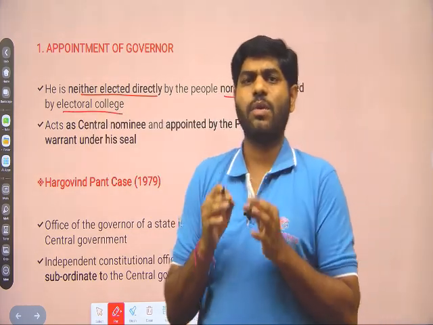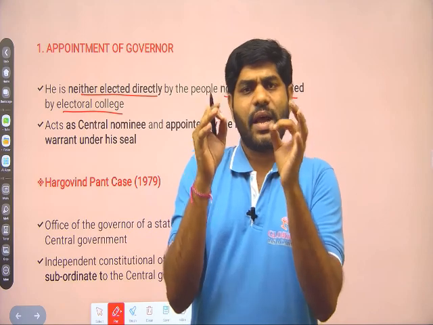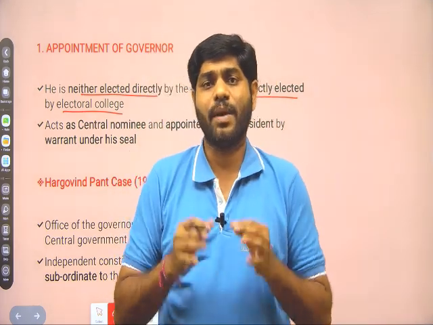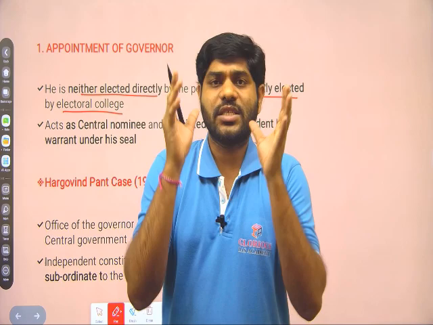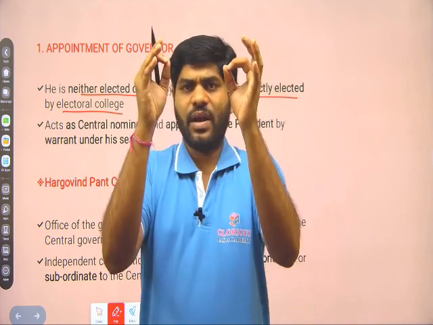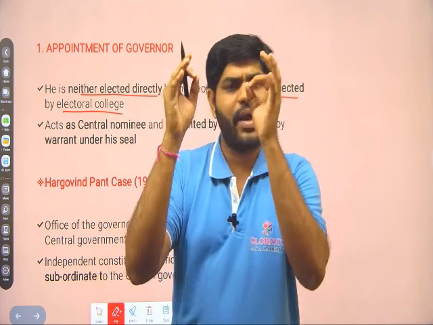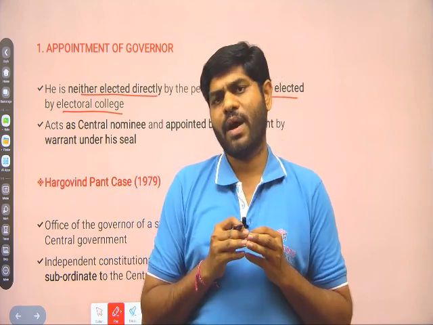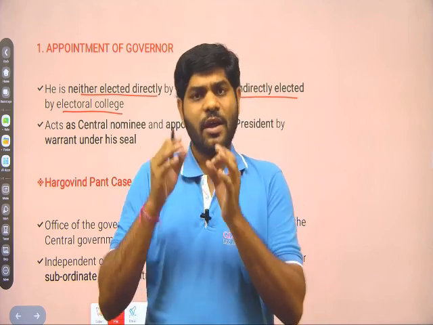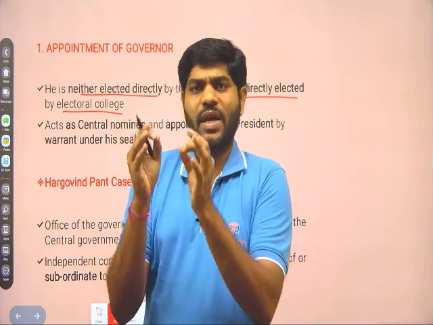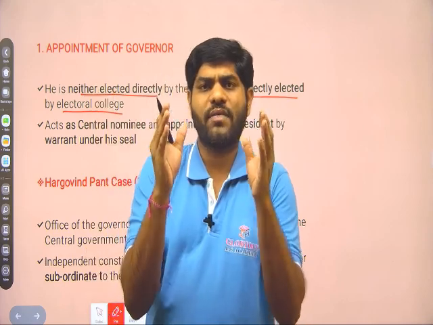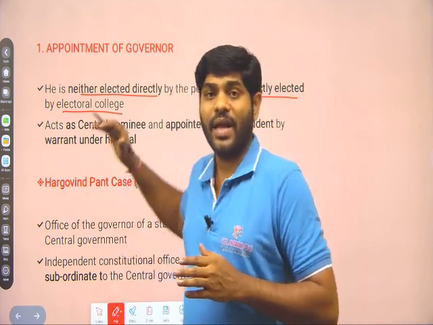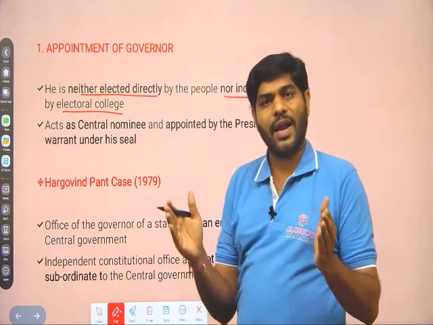But here we need to remember one point. The President and Vice President at the central level are indirectly elected by the members of the Parliament and the legislative assembly members. The President would be elected by the proportional representation system through the single transferable vote by the elected members of the Parliament and state legislative assembly members. The Vice President would be elected by the members of the Parliament. Both officers would be elected through the proportional representation system, indirect elections. But here, the governor will not be elected directly or indirectly.